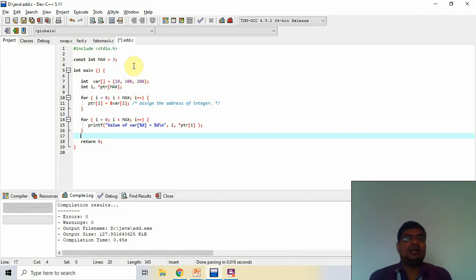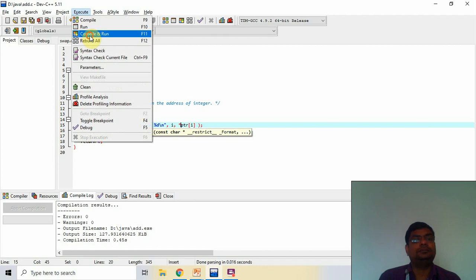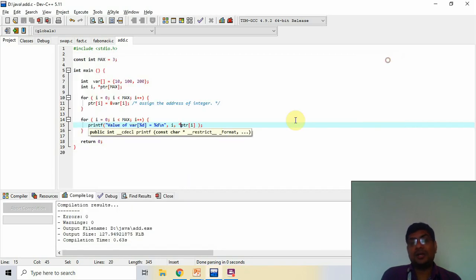Now I run it with the array of pointers. So I pass all the addresses of the array to the pointers, address 0, 1, 2. Now when you print the value of the pointer, you directly use the asterisk symbol. Now I check it. Here for the first is 10, for the second is 100 and 20. I print the value only through the pointer, not the value of the variable. Check it. It is called the array of pointers.